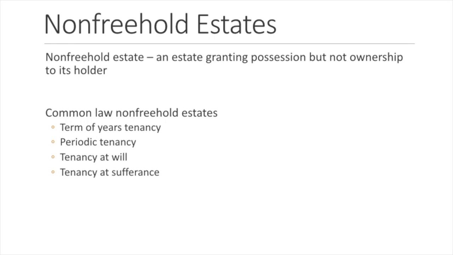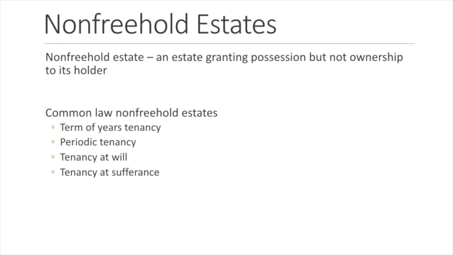This differs from a periodic tenancy. A periodic tenancy is one that's automatically renewed for a specified period of time, and it's renewed until the landlord and the tenant terminate the tenancy by giving advance notice. So an example of a periodic tenancy is, let's say, L leases Green Acre to Tom from month to month, beginning in July. So in this case, we would have a month-to-month tenancy, a periodic tenancy.